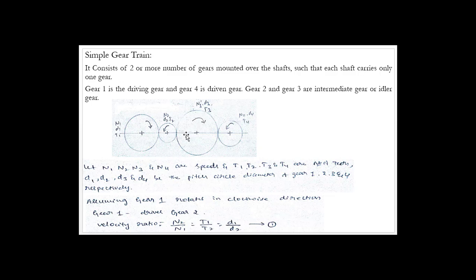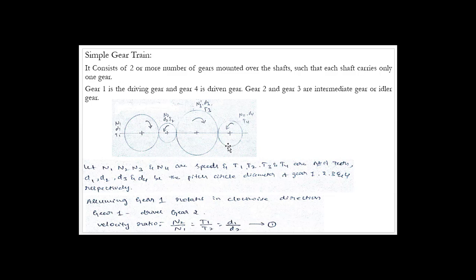That's why I told you that if you make use of an even number of idler gears or intermediate gears, then the driven gear will rotate in the opposite direction to that of the driving gear. If you make use of an odd number of idler gears, then the driving and driven gear will rotate in the same direction. That is one thing you can make a note of.